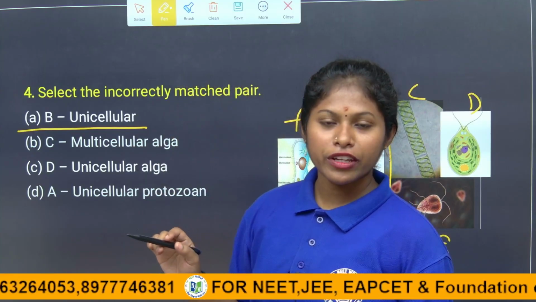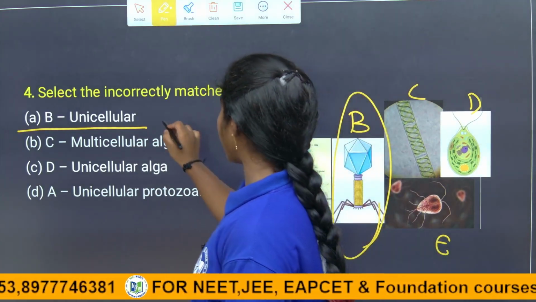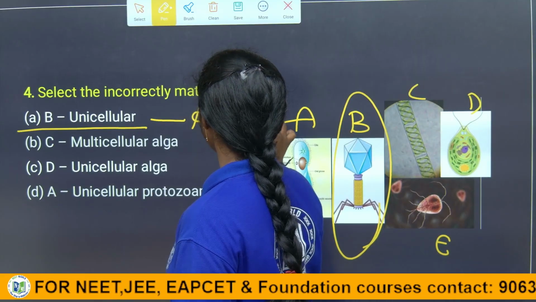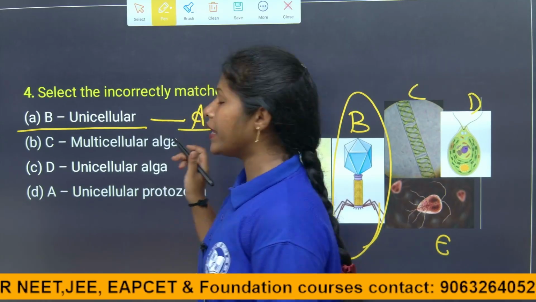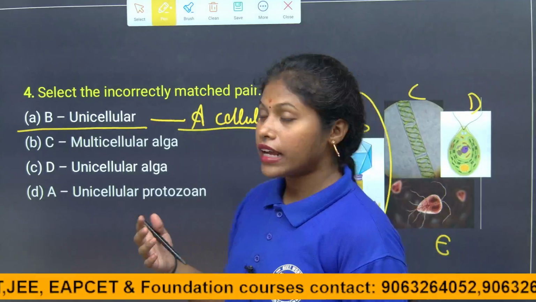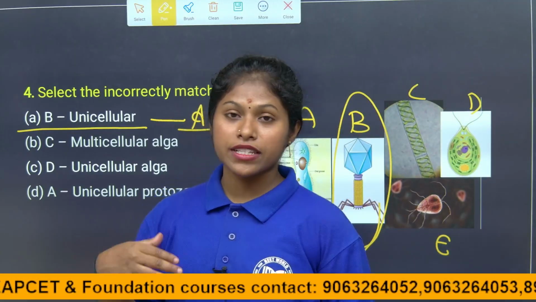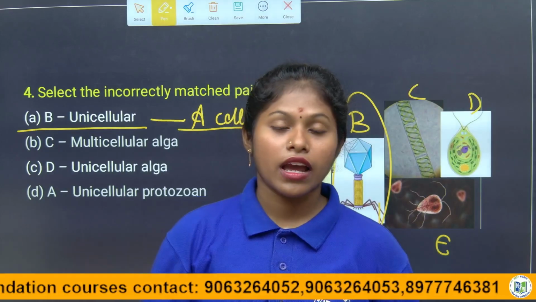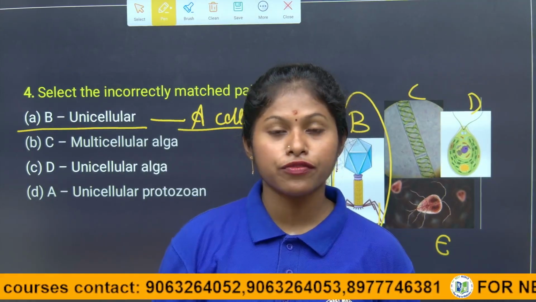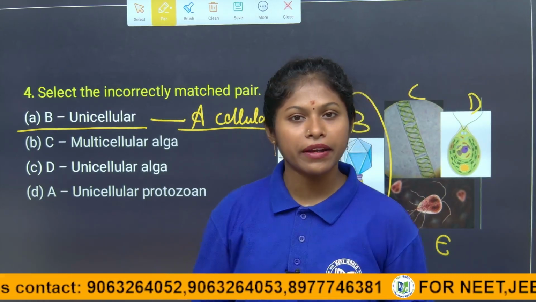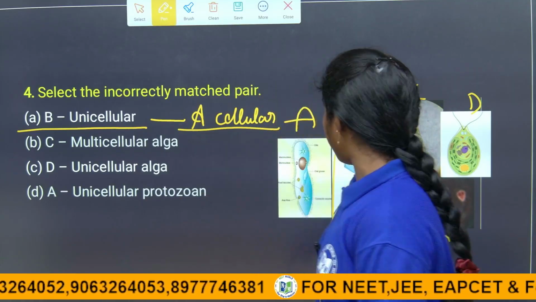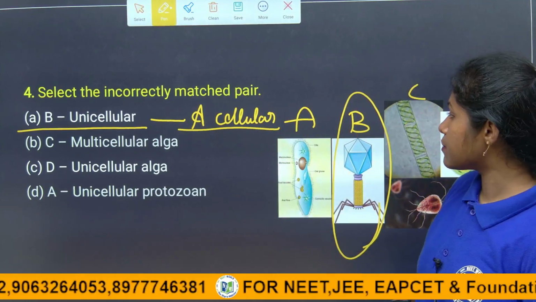No, because you know viruses are acellular. They don't have any cellular organelles in them. So B is acellular. That is why, when they are present in the host organism, they take over the machinery of the host and produce their own kind. That is why B is acellular, children.